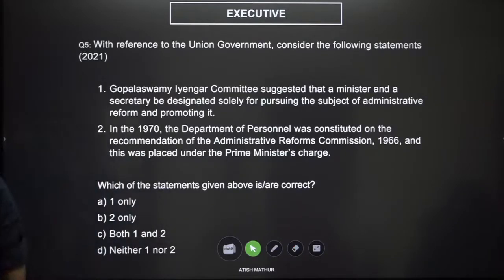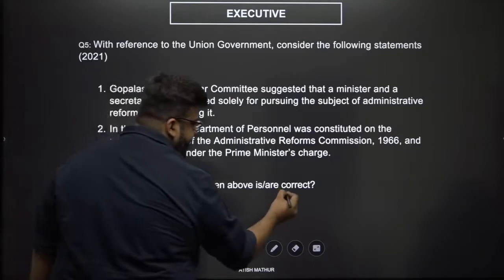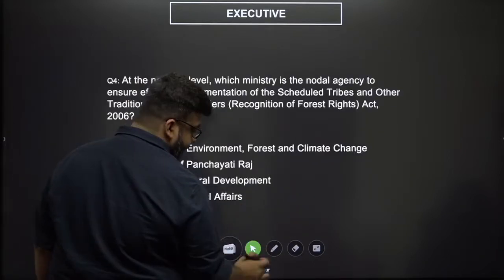Now, let's move to question number 5. With reference to the union government, consider the following statements and see which of them are correct.